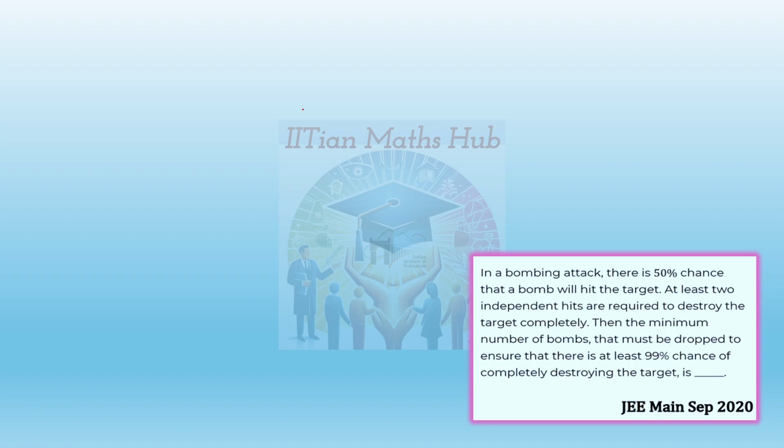So we will say the probability of hitting or destroying the target, rather we should write, the probability of at least two hits will be greater than or equal to 99 by 100.